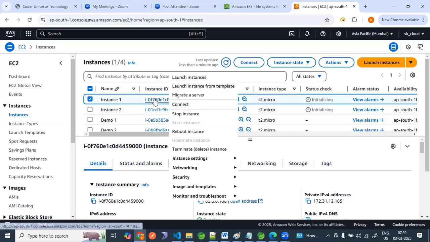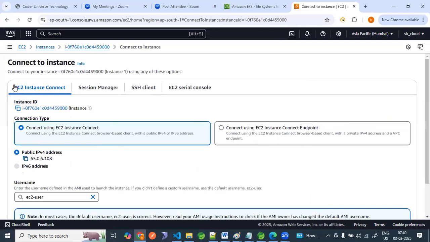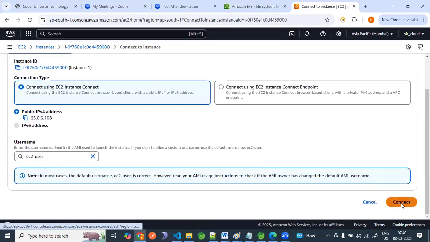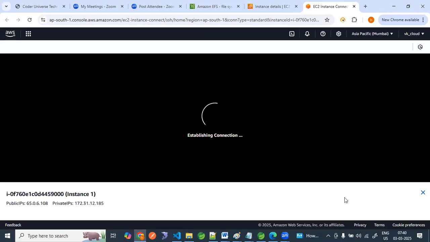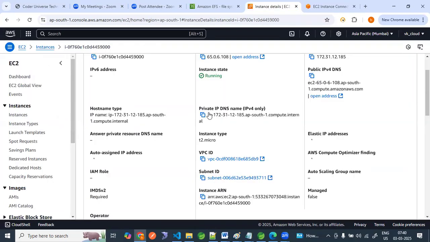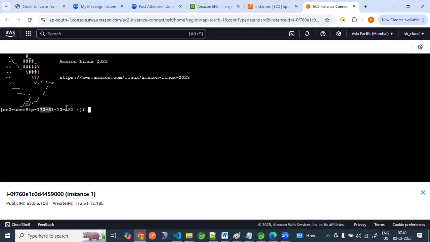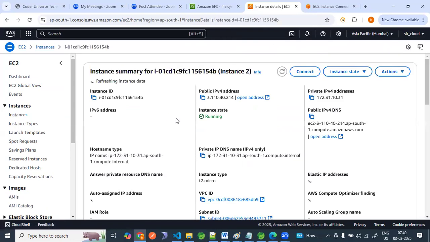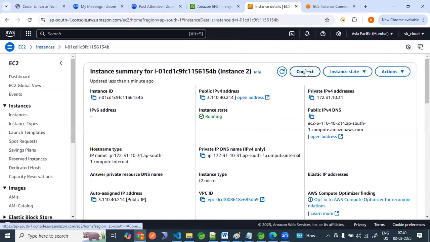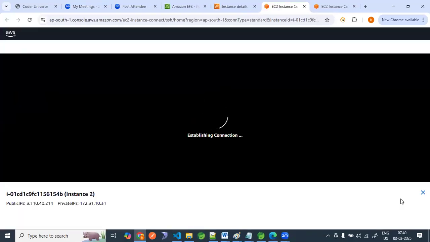Let me go inside this. Let me connect to this server through EC2 Instance Connect. It is connecting, right? Now come back here to the EC2 instance. This is 172.31.185, right? Now come here, EC2 instance 2, and connect to the EC2 instance. This is the second one.